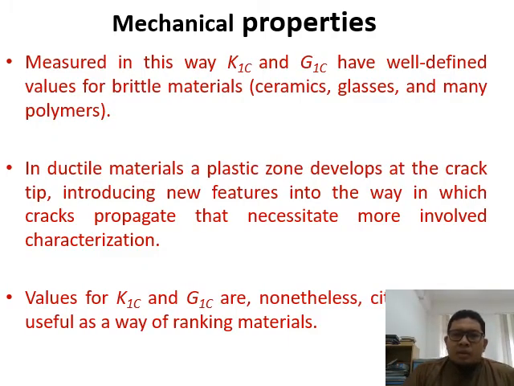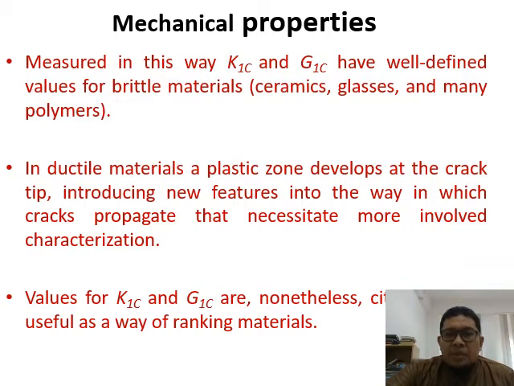For brittle materials, ceramics, glasses, and many polymers, there is a lot of data regarding the toughness and fracture toughness compared to data related to the tension strength and so on.